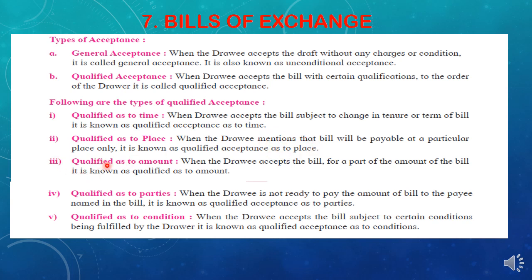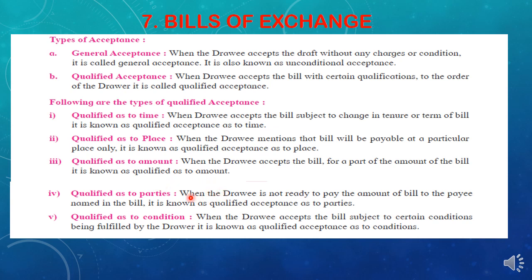Third is qualified as to amount, students. It means here the drawee accepts the bill for a part of the amount of the bill. It is known as a qualified acceptance as to amount. It means the changes will be made in the actual amount which is mentioned on the bill by the drawer. Fourth one is qualified as to parties. Yes, here the changes will be made in the name of the payee, the parties, and it will be demanded by the drawee to the drawer.